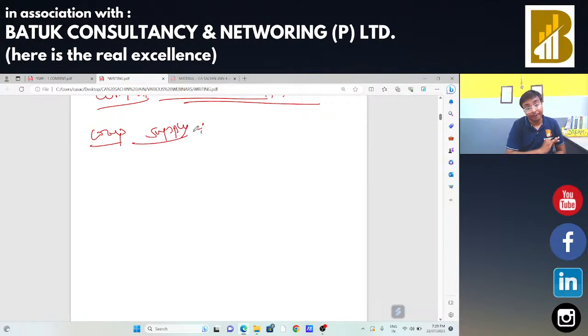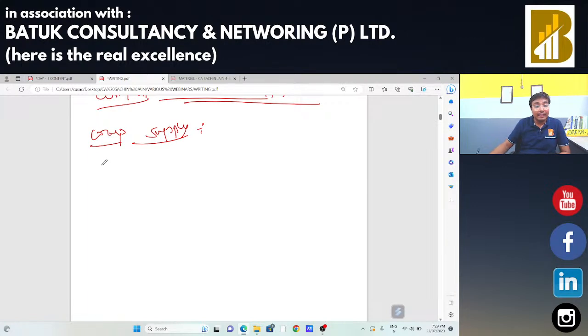In case of composite supply, there are two supplies. Composite means a mixture of two supplies. उन दो सप्लाई में one is your principal supply, that means एक सप्लाई आपकी head है, and another supply is your ancillary supply, that means another supply is your supporting supply.